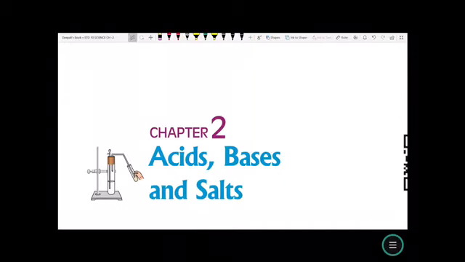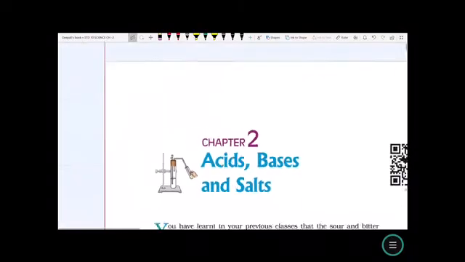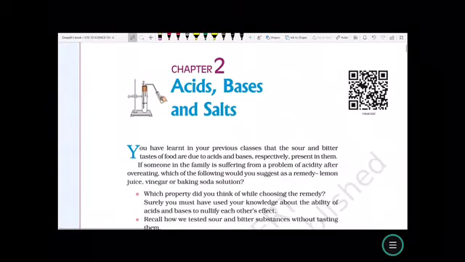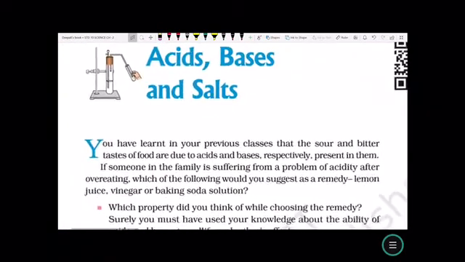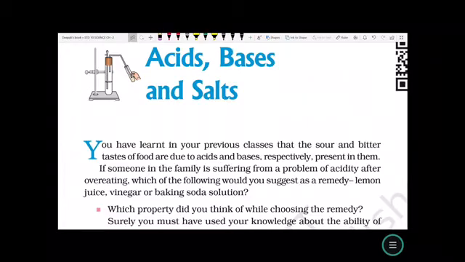Myself, Dipali. We are familiar with innumerable substances around us, and we know that they are classified into various groups according to their physical and chemical properties, their structure and textures, and their utility. Let us get familiar with one more such group of substances, that is acids, bases and salts, which are part and parcel of our day-to-day life. They are always present around us, even in our body. We are using them frequently.